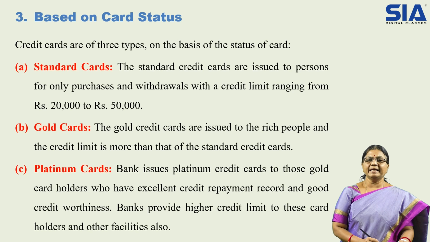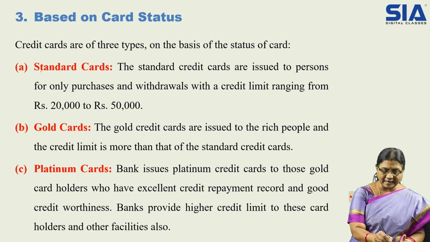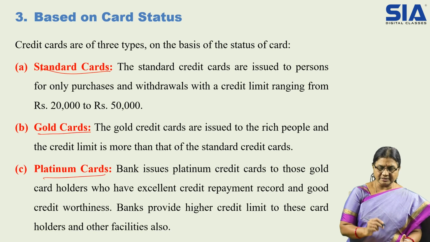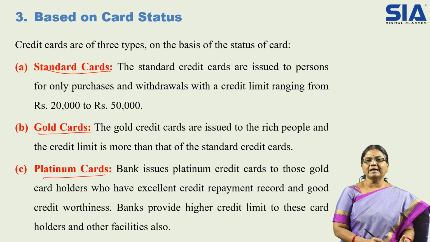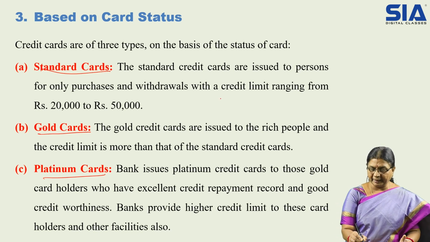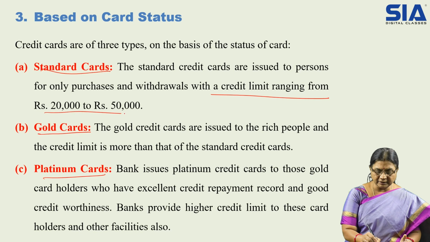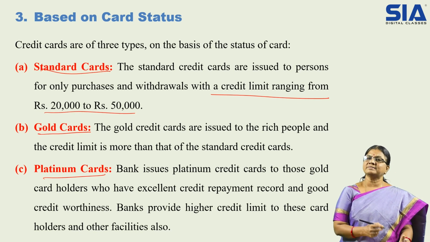And the third category is card status. So here cards, depending on the card status, are categorized. That is standard cards, gold cards and platinum cards. So the standard credit cards are issued to persons for only purchases and withdrawals within a credit limit ranging from 20,000 to 50,000. This is standard.